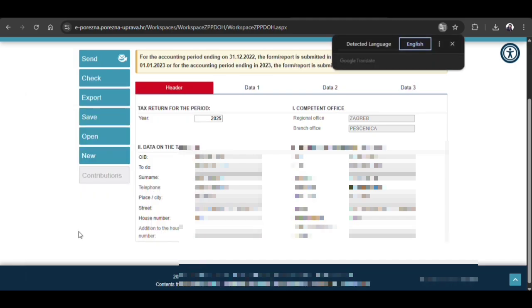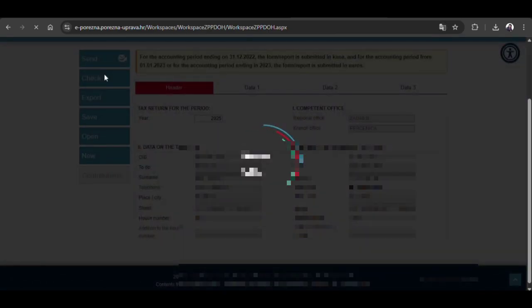Okay, so in future I am going to update my residential certificate. So before I submit, I am going to check my form, whether everything is correct or not. Right now I am going to click check. So we see all the documents: new, open, save and everything.